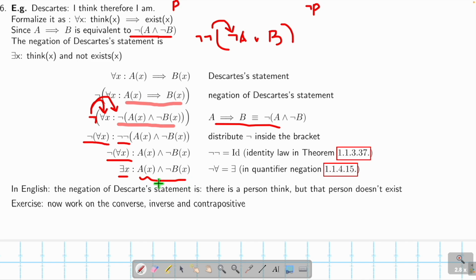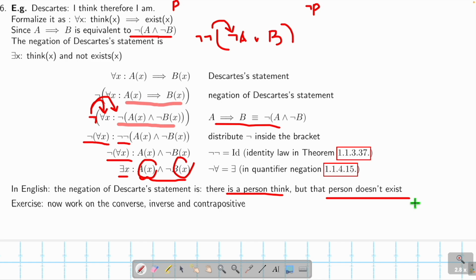Done. Now we translate this back to English. A means a human thinks. B(x) means the human exists. Then not B(x) means the human does not exist. So the opposite of what he said is there is a person who thinks, but that person does not exist. So that means something does not exist but is thinking.